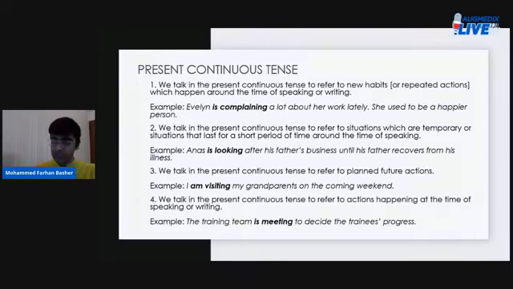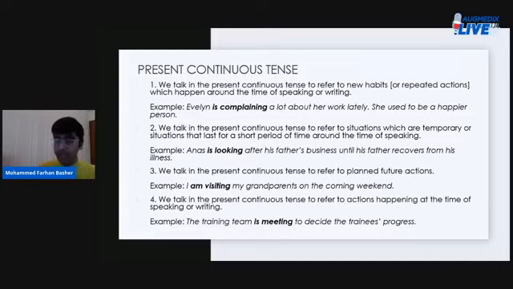Circumstance number 2, we talk in the present continuous tense to refer to situations which are temporary or situations that last for a short period of time around the time of speaking. Here again, you want to talk about something that is happening, but you know that this will not continue to happen for a long time. This is only going to happen for a very short period of time, right? So to talk about such situations, of course, you can employ the present continuous tense, like in the example under circumstance 2.